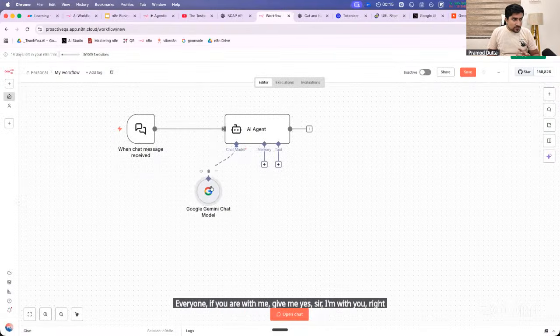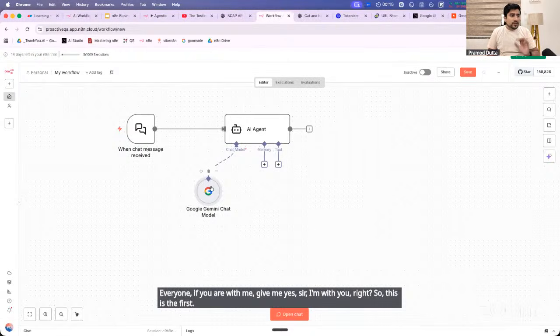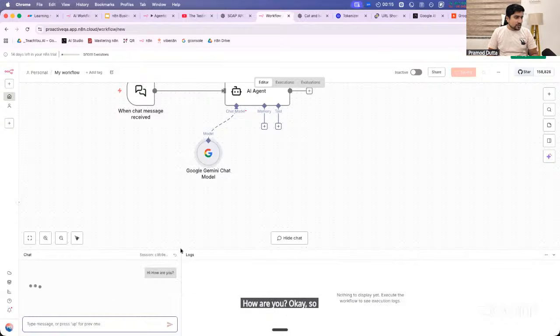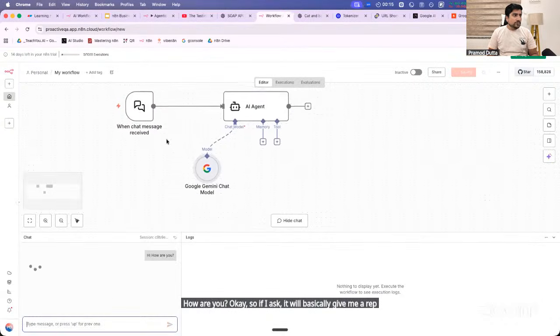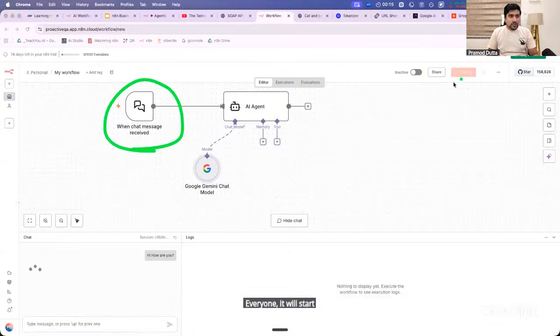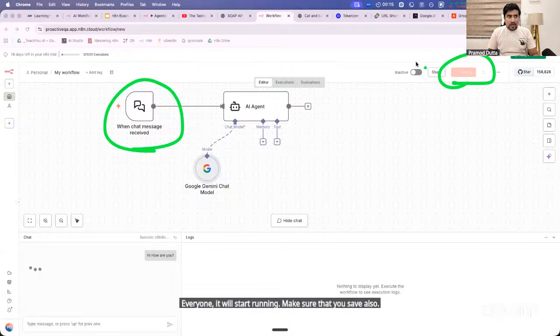So this is the first agent that we have created. Now I can check this agent right now. So, hi, how are you? Okay. So if I ask, it will basically give me a reply. If you see that, it will basically start running. Everyone, it will start running. Make sure that you save also, everyone. This is a save button, and it is not active.